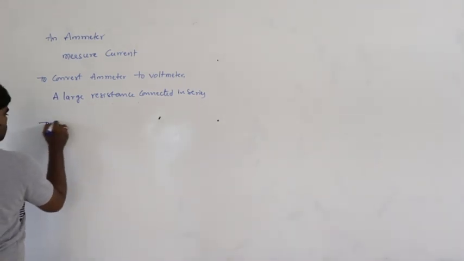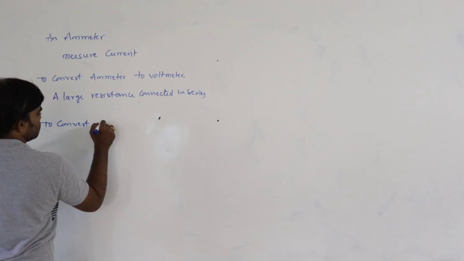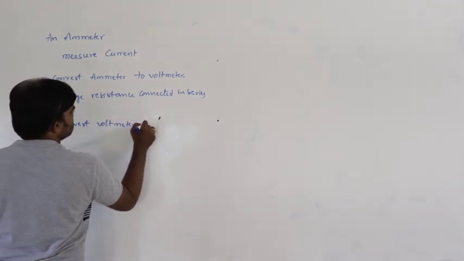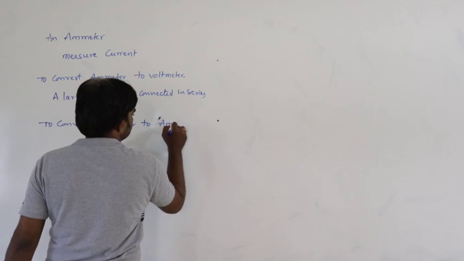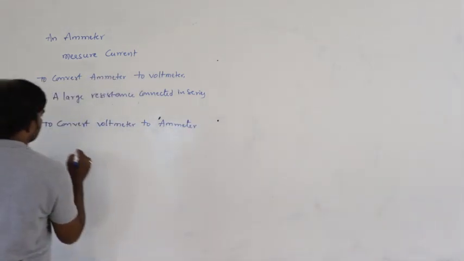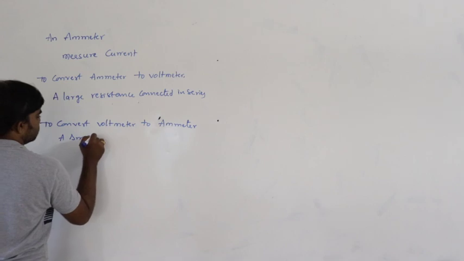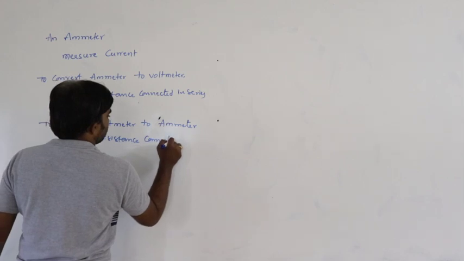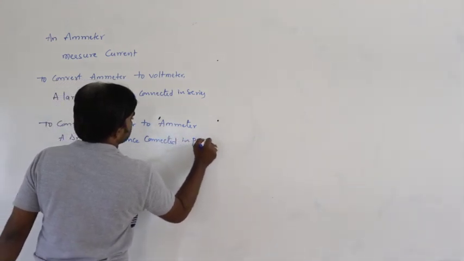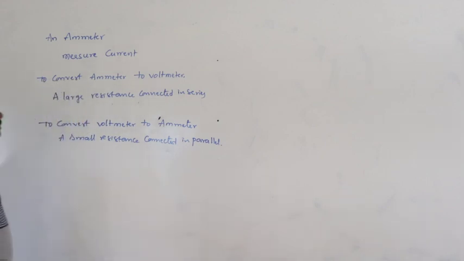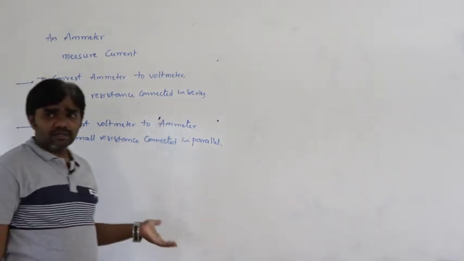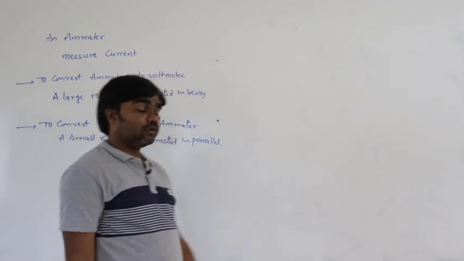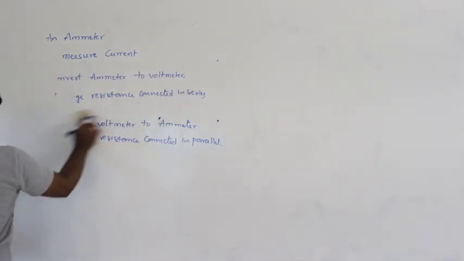How can you convert a voltmeter to an ammeter? A small resistance connected in parallel. So this is how you convert a voltmeter to an ammeter. So this is the concept. This is the shunt, ammeter and voltmeter. How can you convert all these? Next.